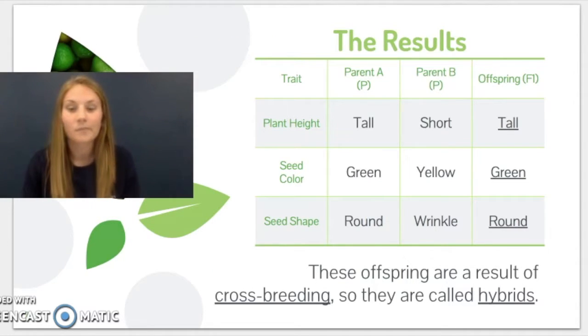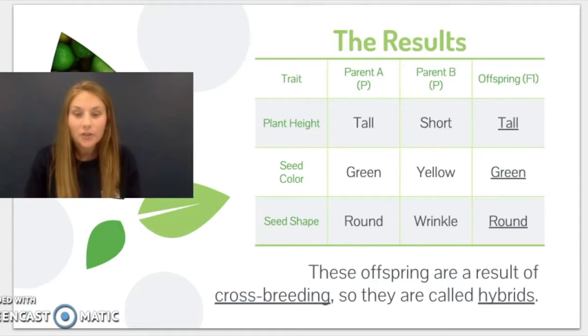All right. So he was doing his crossbreeding, he was working on these different experiments, and you can see along the side of the chart, you have a trait that he was going to be experimenting with. And so the first one, we're talking about plant height. So what Mendel did was he took parent A, which their trait was going to be a tall plant, and crossed it with plant B, which is going to be a short plant.